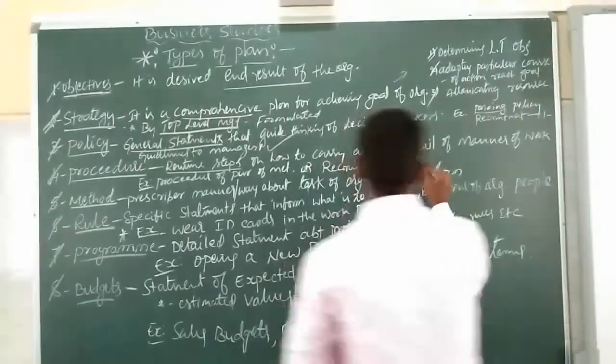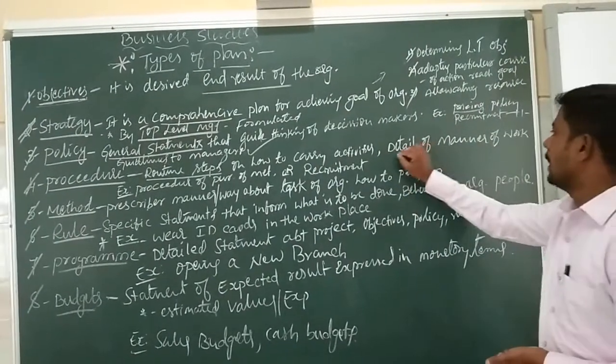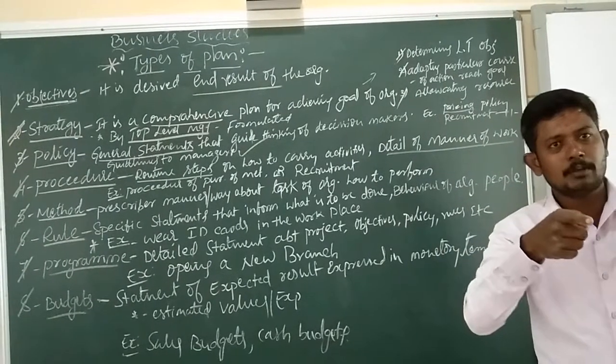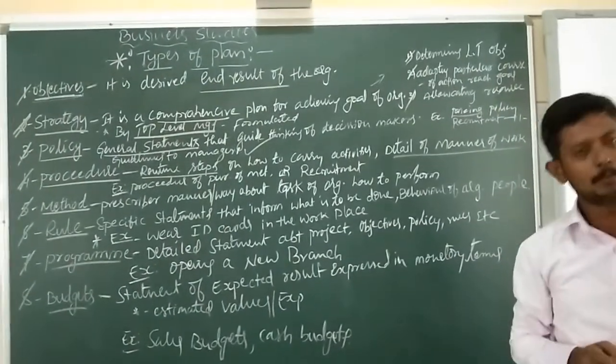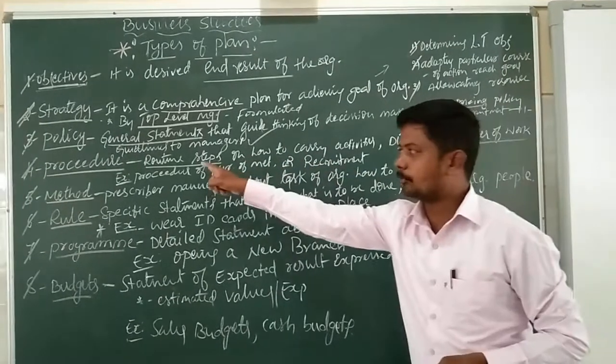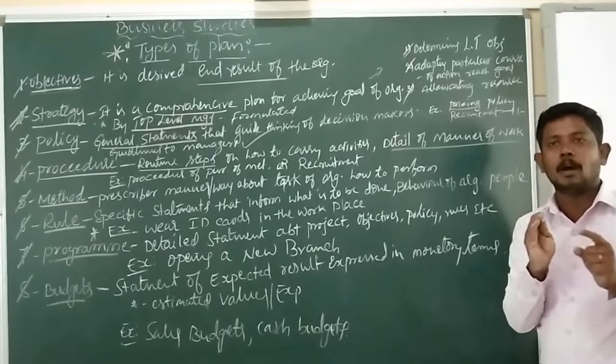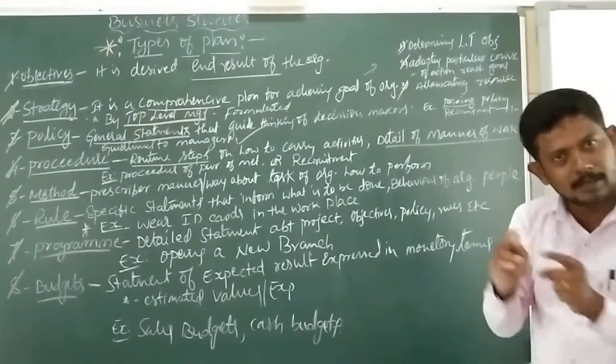It is also the detailed information on the mannerism of work, how a task will be carried out by the subordinate.